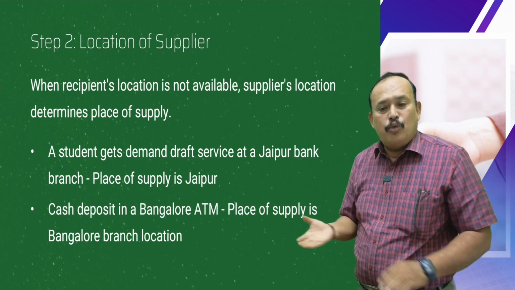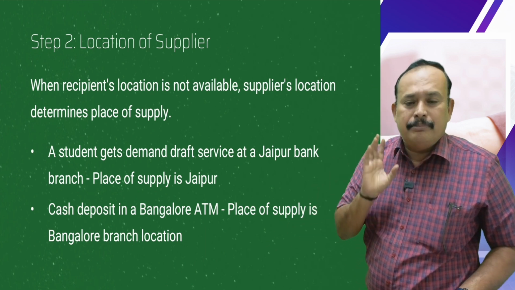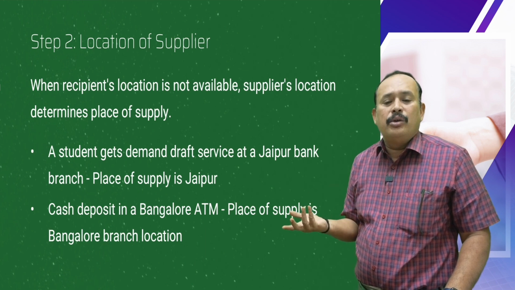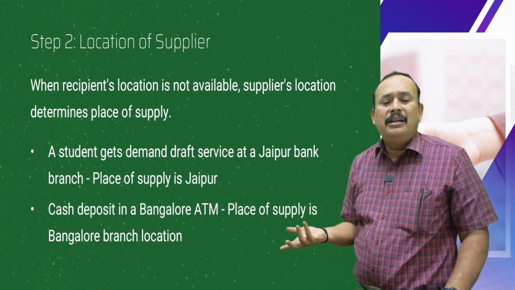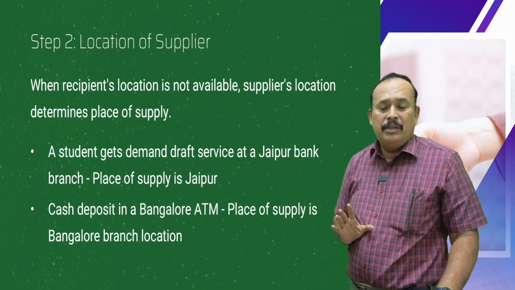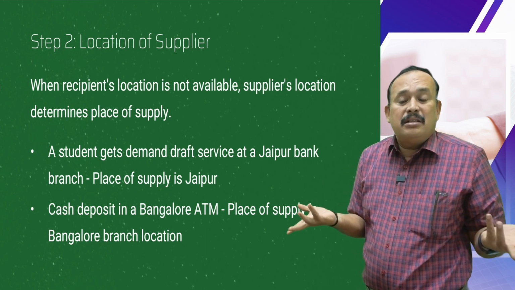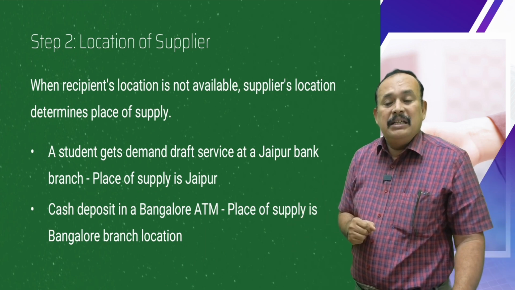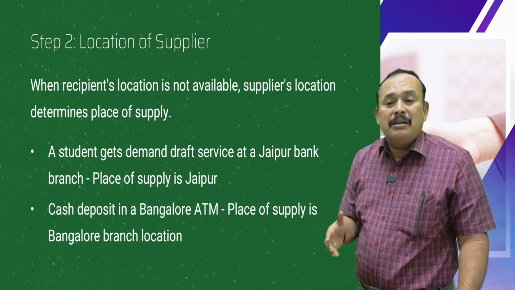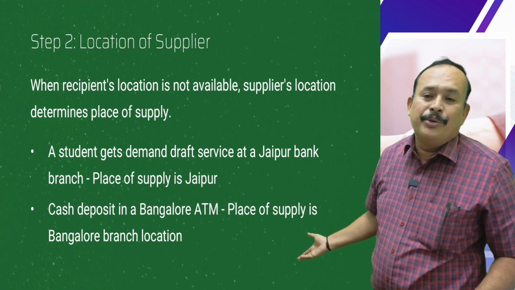Second case, one more example. Cash deposit in a Bangalore ATM. Place of supply is the Bangalore branch location. Reason: cash deposit in a Bangalore ATM where the recipient is not known. In that case, the address is not available. In that case, where is the banker's ATM branch located? Bangalore. Place of supply goes to Bangalore.